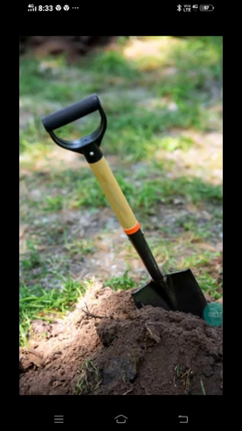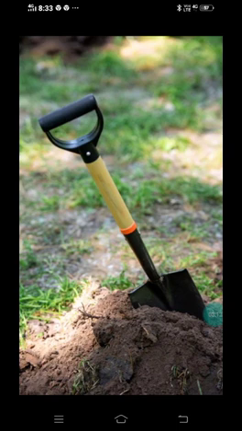Even a shovel is used for the similar thing, but it has a broad mouth, like a scoop. You all eat ice cream. For removing ice cream, we have a broad mouth, right? Like an ice cream scoop. Even this shovel has a broad mouth, where it is used to remove the mud or snow.